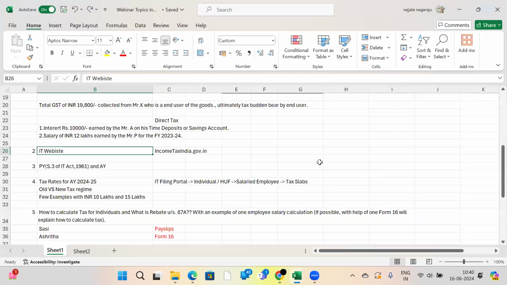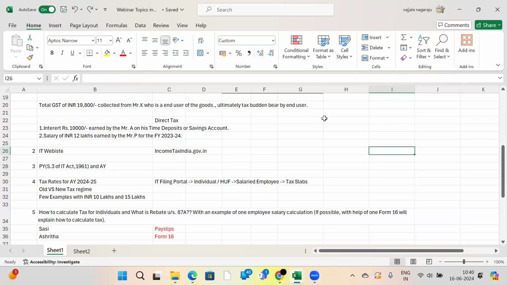So next one, this is a very simple question. Why have I mentioned this third point? PY means previous year and AY means assessment year. Whenever I get calls from my friends, colleagues and clients, they ask, sir, what is the current year? What is the assessment year? What is the AY? What is the PY? What is the financial year? They get confused, and they send me different Form 16s, and they won't send the correct Form 16.